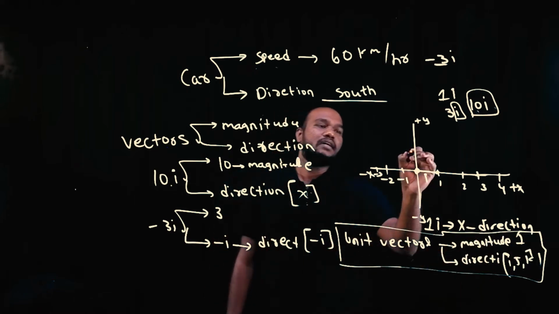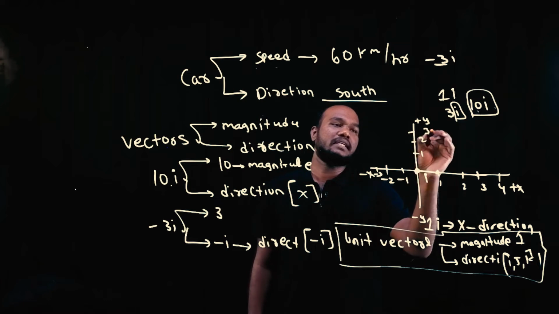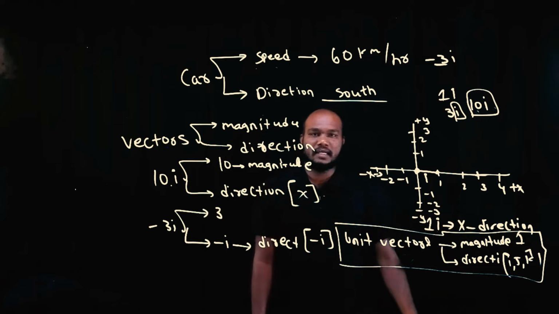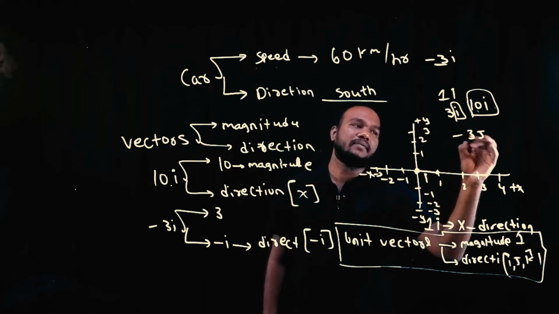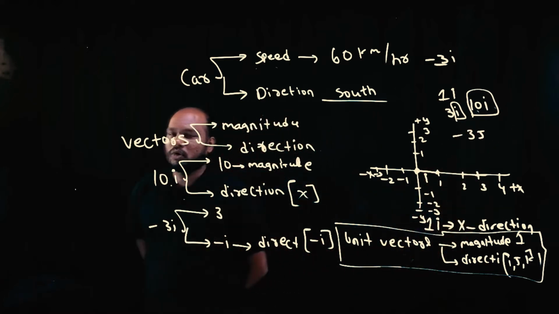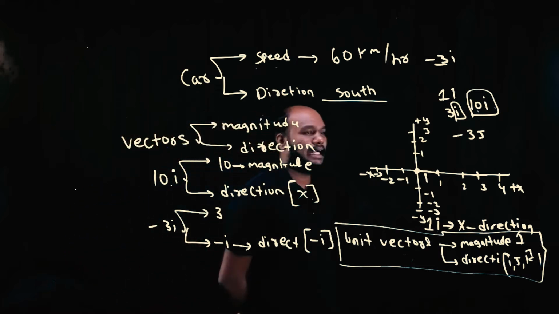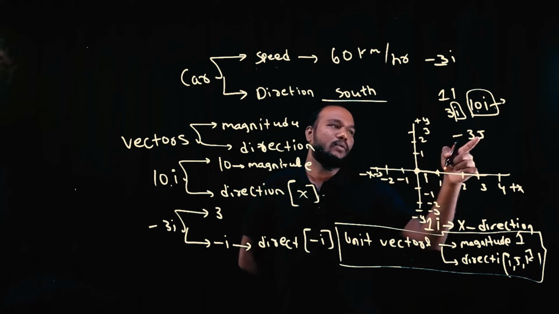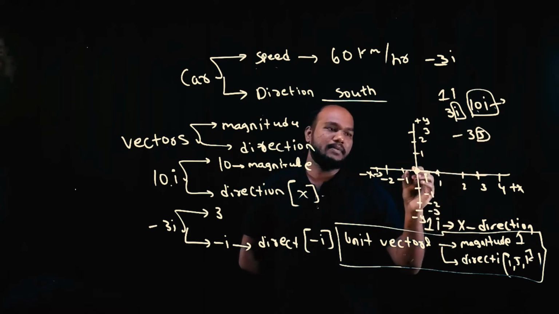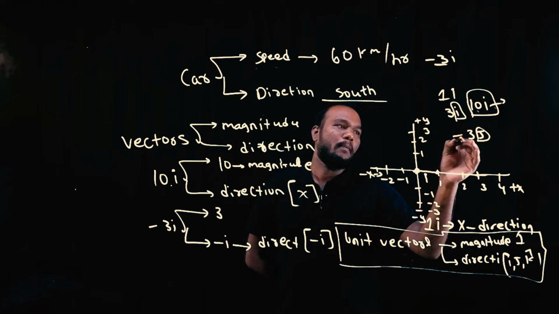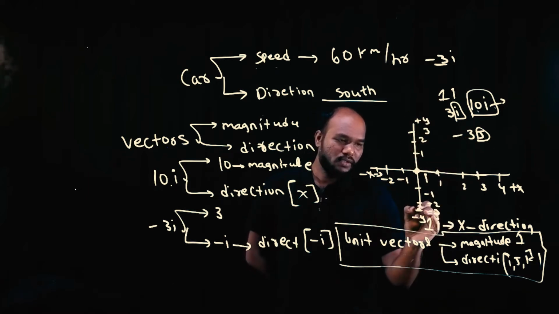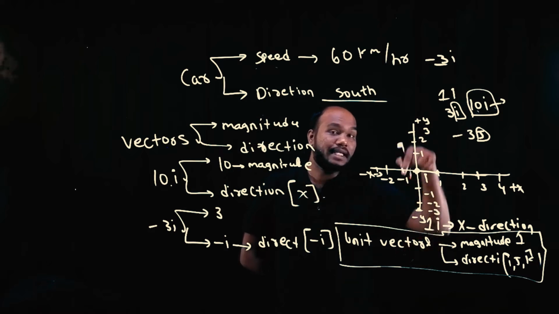In the same way, if this is 1, this is 2, this is 3, and this is -1, this is -2 and -3, can you tell me what will be -3j? So you already know, x-axis I have taken as i, in the y-axis I have to take it as j. I'm starting from here, at -3, should I go up or down? Down. How much? 3 I have to come down. The negative direction is telling you the downside.